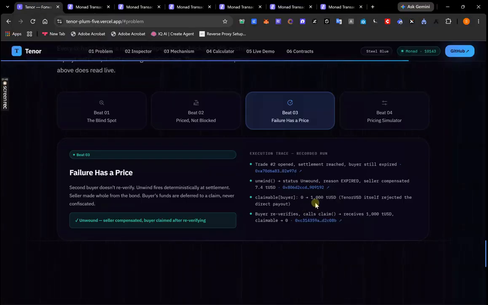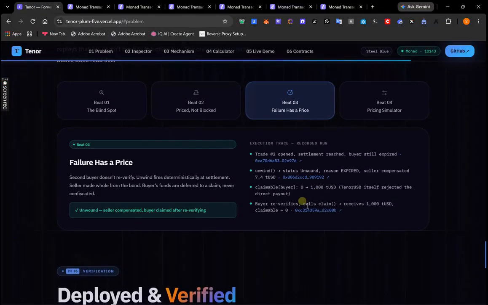So you need to watch the buyer's refund now. At this point you can see that the settlement asset is itself credential gated. So the buyer expired, which is the entire reason we are unwinding, cannot receive their own money back. A normal protocol reverts here, and those funds sit behind a failing transfer forever. Tenor credits the claim instead, 0 to 1000. Buyer re-verifies, calls claim, receives every single unit, claimable back to 0. Never confiscated, never stranded. That is the difference between unwinding a trade and freezing someone else's funds.